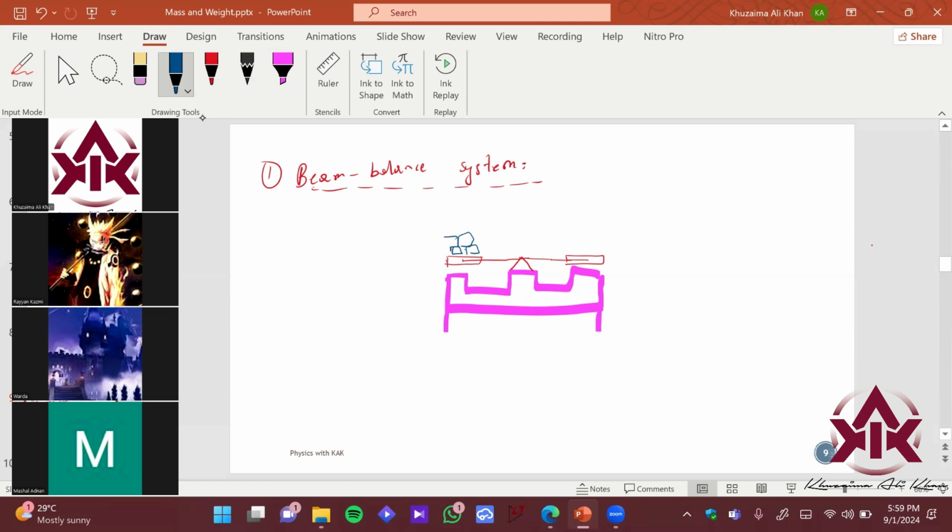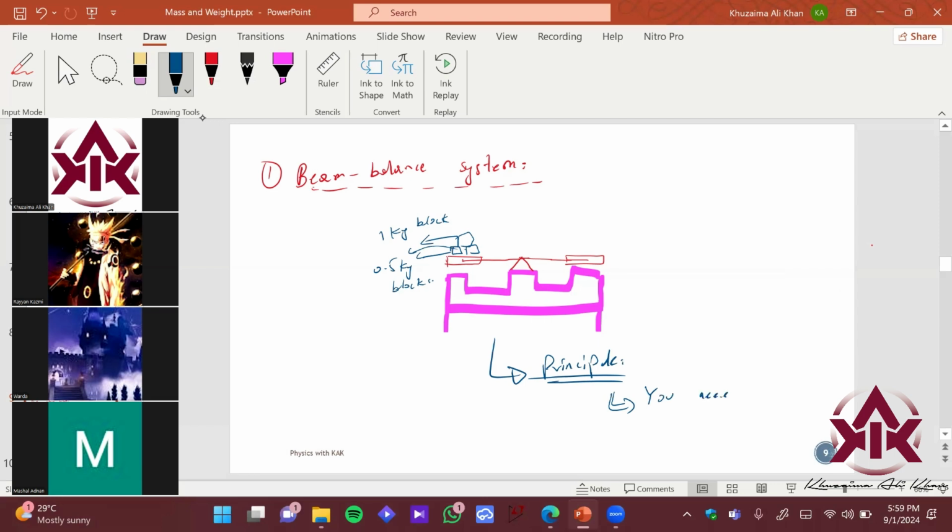Let's say this is a 1 kg block of weight. These are basically 2.5 kg blocks. So overall, you're balancing the arm over here. So what is the principle of this? What is the principle of this particular system? The principle is, you need to balance.